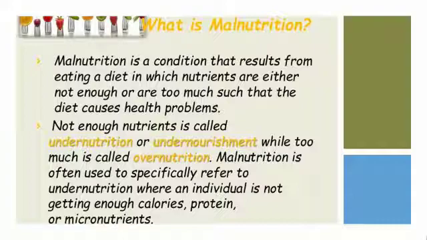One of the reasons for undernutrition is poverty. Poor people's diet often lacks in both quality and quantity. Dieting to remain slim also is another reason for undernutrition. Obesity is the cause of overnutrition, which leads to heart diseases, diabetes, etc. Malnutrition is often used to specifically refer to undernutrition, where an individual is not getting enough calories, protein, or micronutrients.